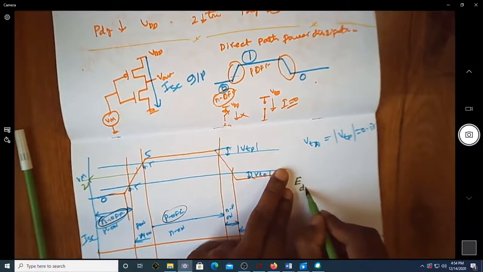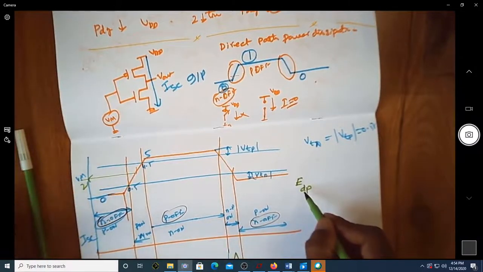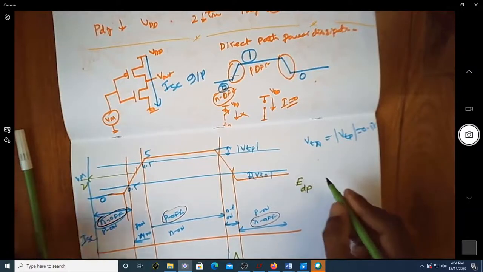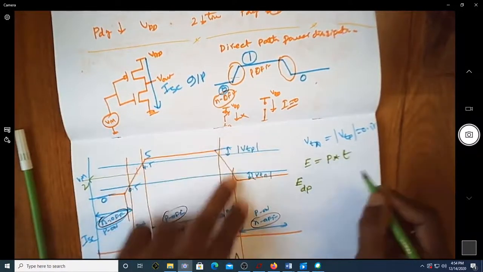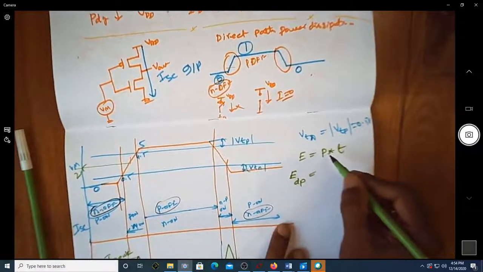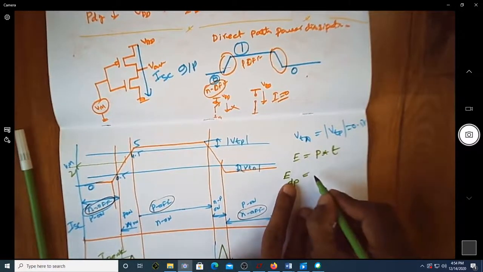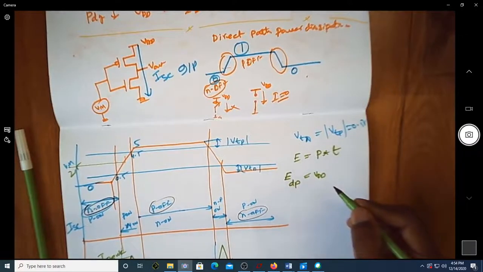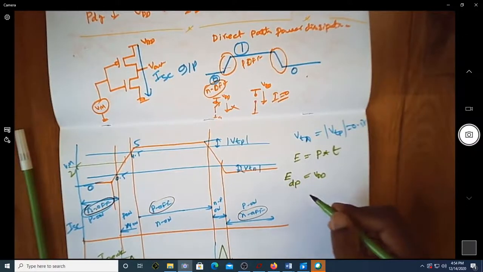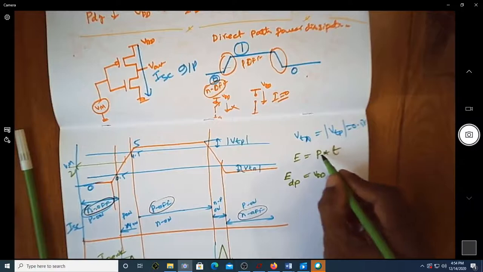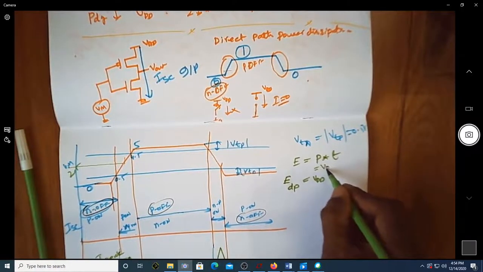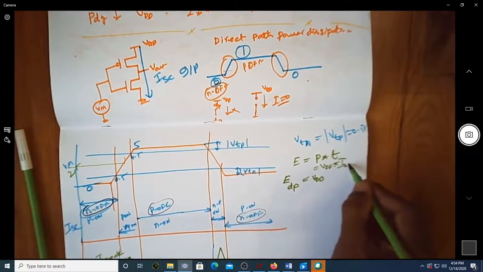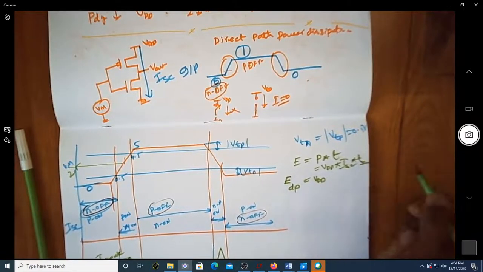due to the direct path. You can see there is an energy dissipation due to the direct path, because we know that energy is given by power multiplied by the time. The power here, in general, is VDD into ISC, multiplied by the time TSC.